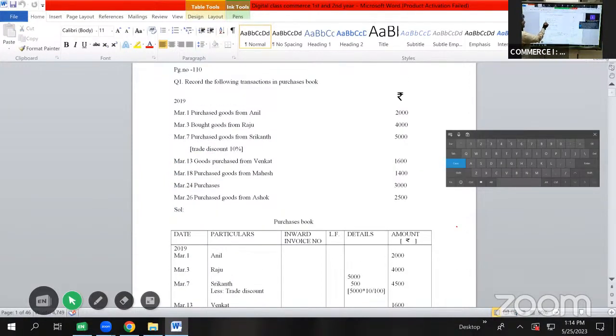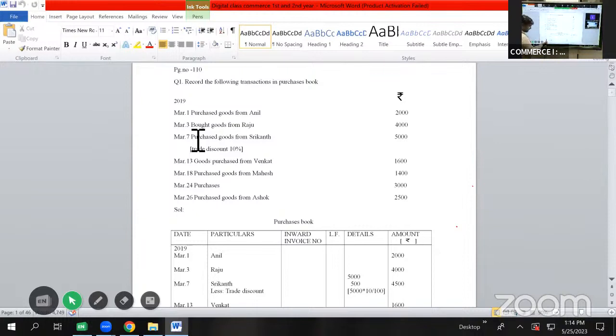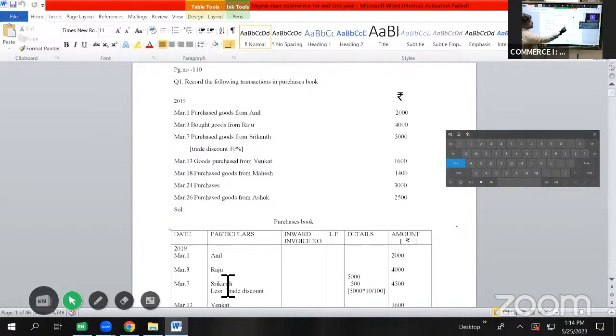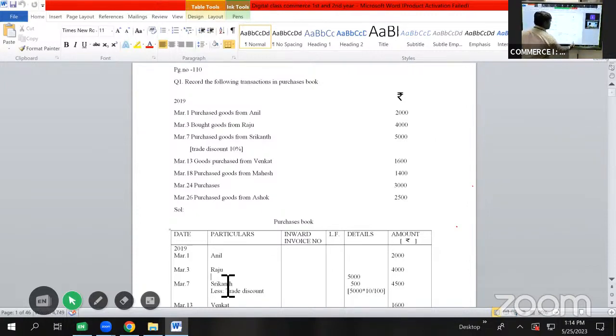Then we have another transaction on March 3, bought goods from Raju 4000. So in the date column, we'll be writing the date as March 3. As we have purchased the goods from Raju, in particulars we'll be writing the name Raju. As we have purchased goods worth 4000, 4000 will be shown in the amount column as 4000.